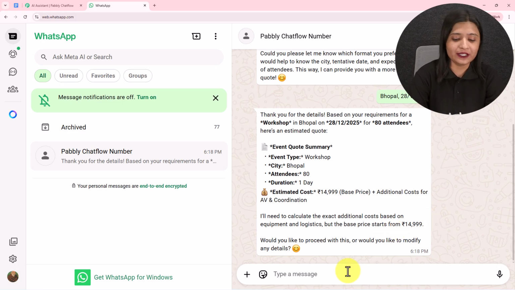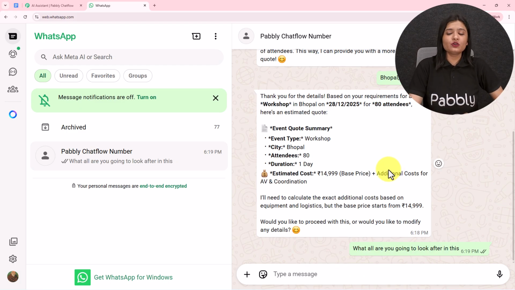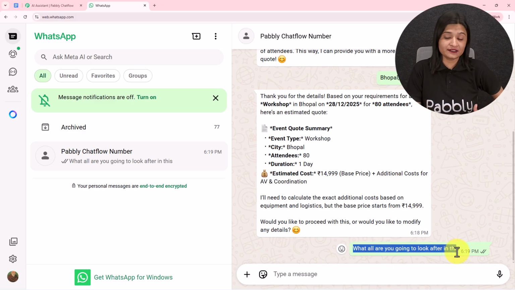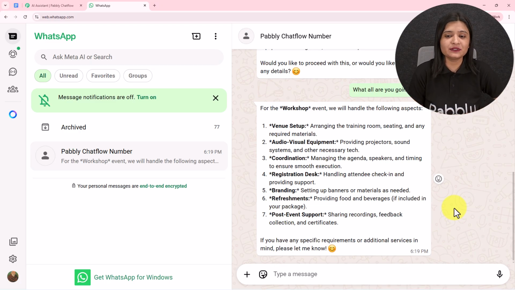So after it has sent me the quotation, I'm going to ask this question: what all are you going to look after in this? Here let's wait for the reply, and it has sent me this message: "For the workshop event, we will handle the following aspects: setting up audio visual equipment, coordination, registration desk, branding, refreshments, post-event support."